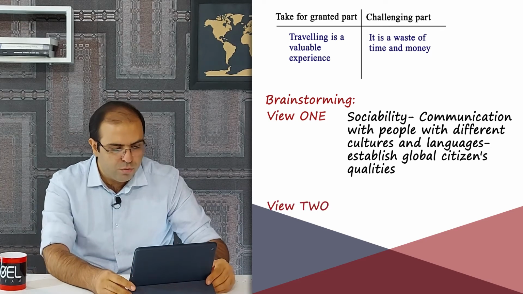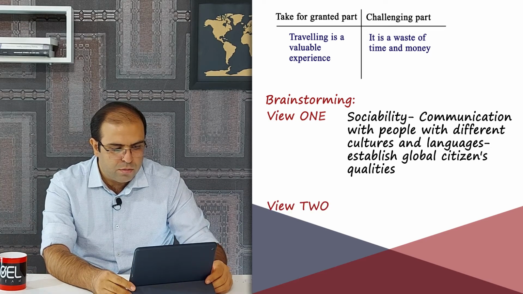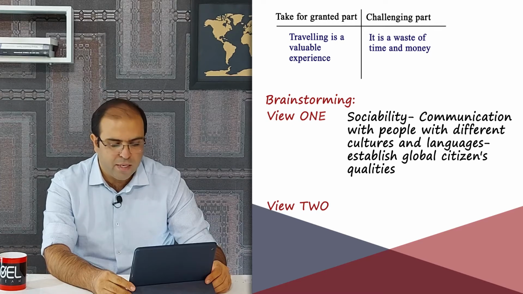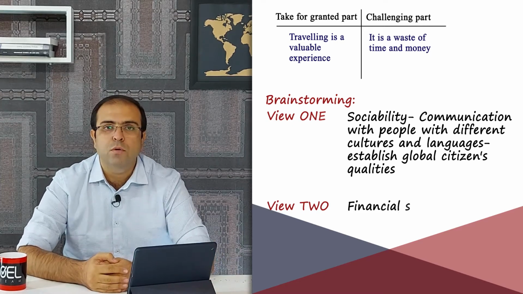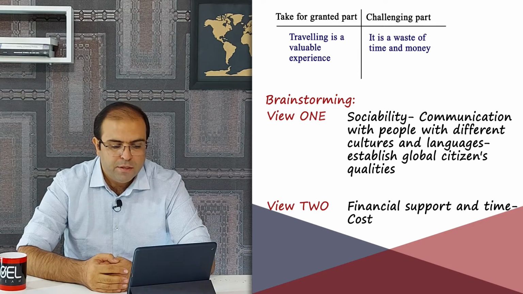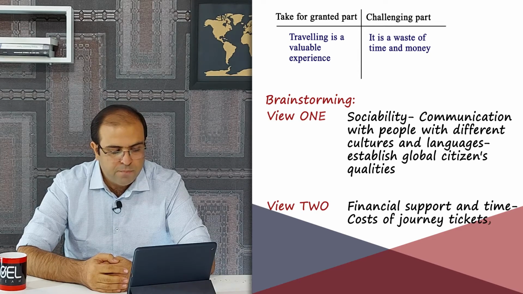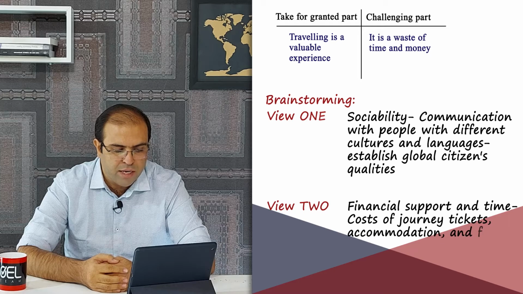For the second view, about waste of time and money, you can write financial support and time, costs of journey, tickets, accommodation, and food.